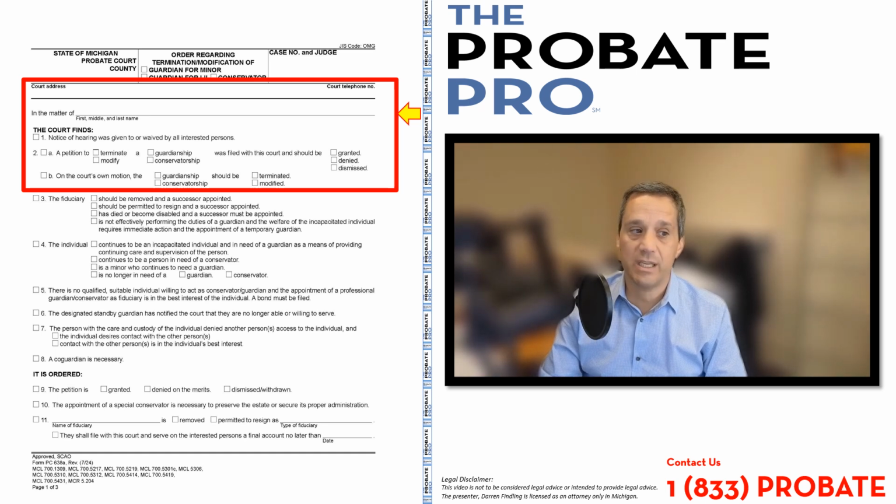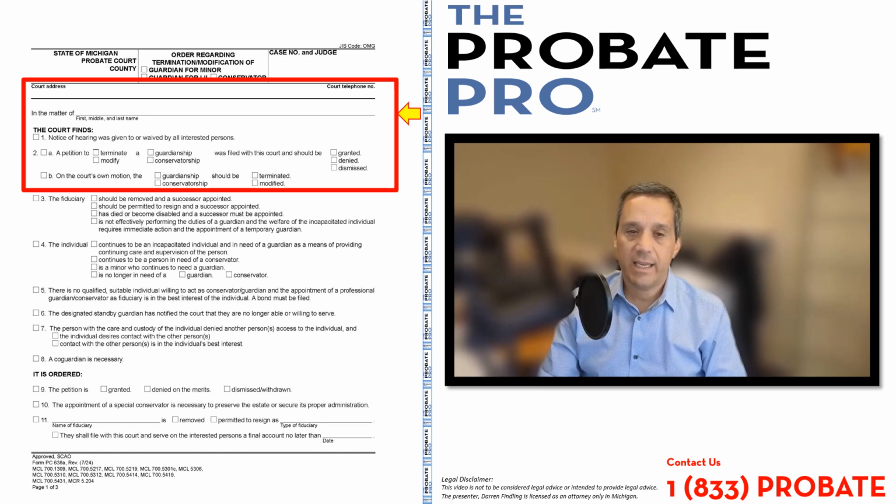Notice of hearing was given to or waived by all interested persons. That box is going to be checked, assuming you've complied with the court rule under MCR 5.125 and the related statutes and court rules about notice of hearing on a petition that has been filed at the probate court.